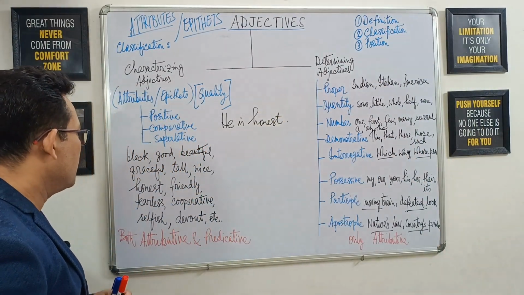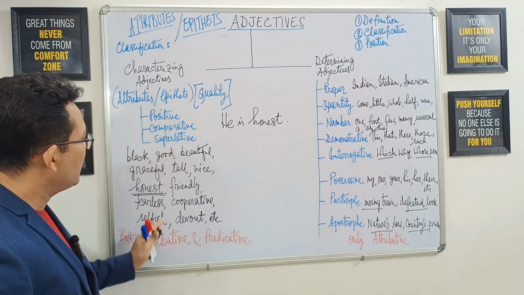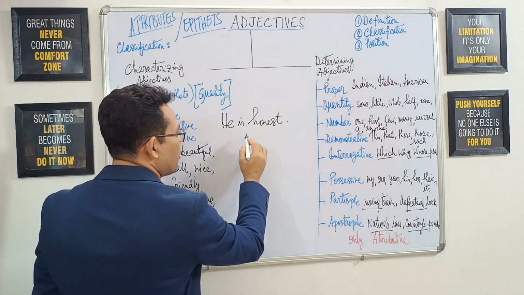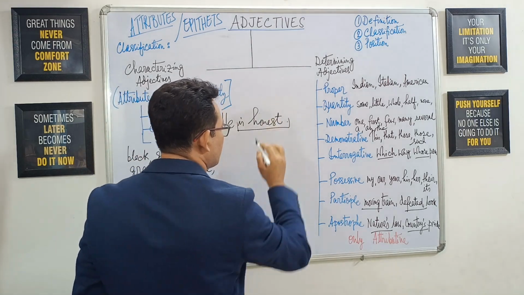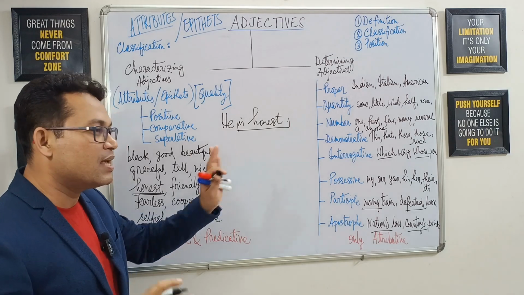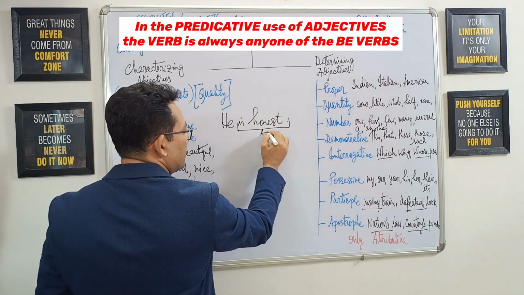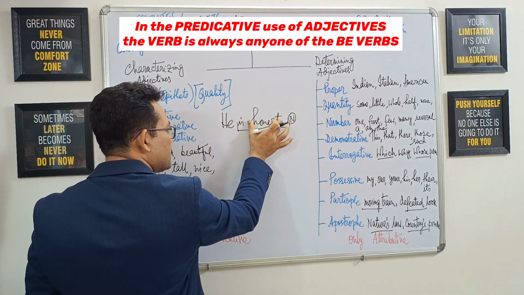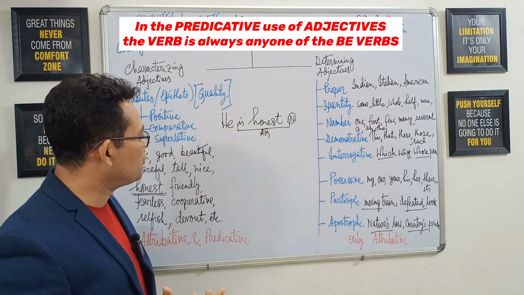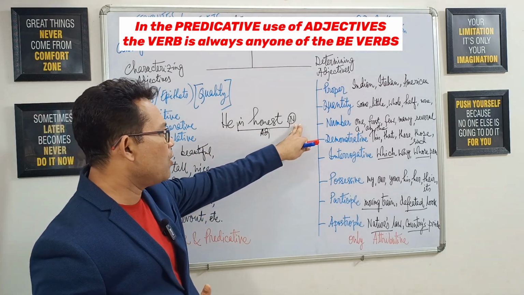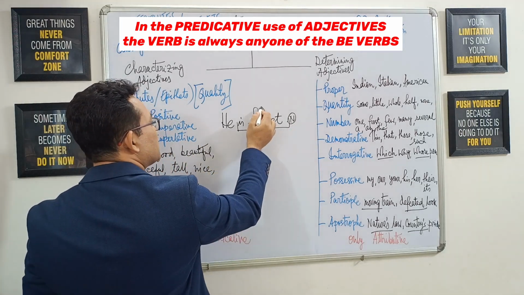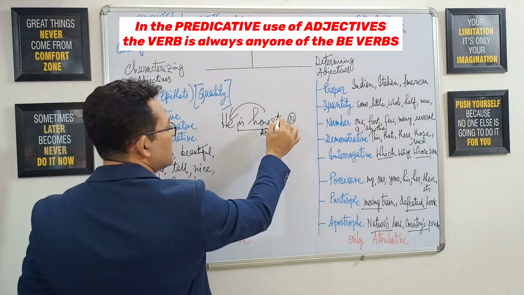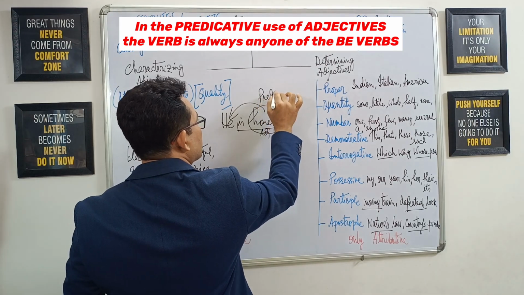He is honest. So here you see honest is from this left hand side category. Now honest is actually a predicative adjective here, because honest is falling in the predicate segment of the sentence, he is honest, plus after this adjective we don't get any noun. So this adjective honest is being placed there individually, having no noun after it, although it is modifying the pronoun he, that is the subject in this sentence. So here honest is a predicative adjective.